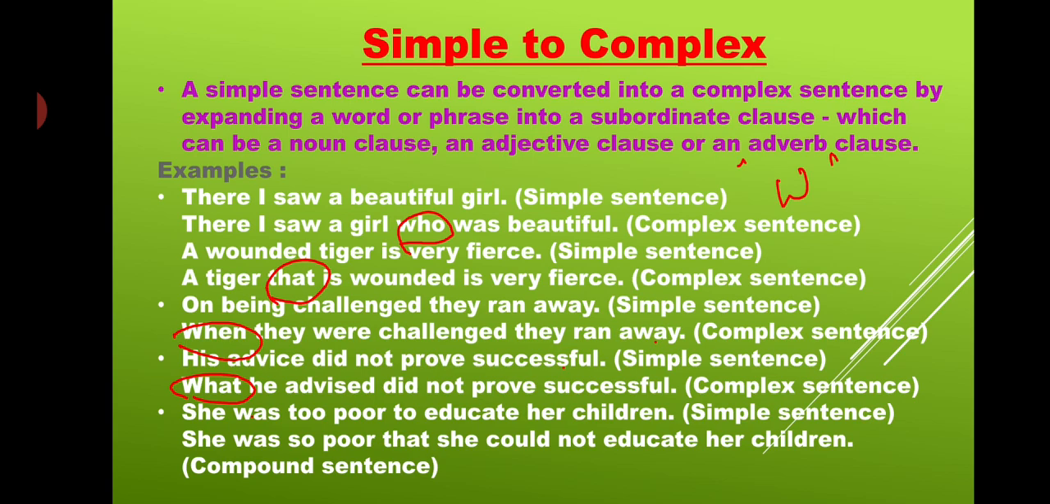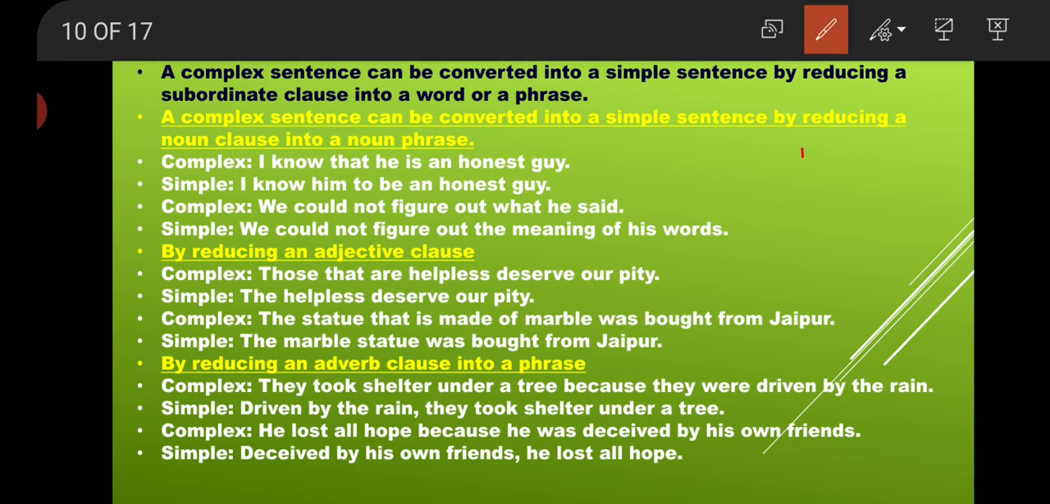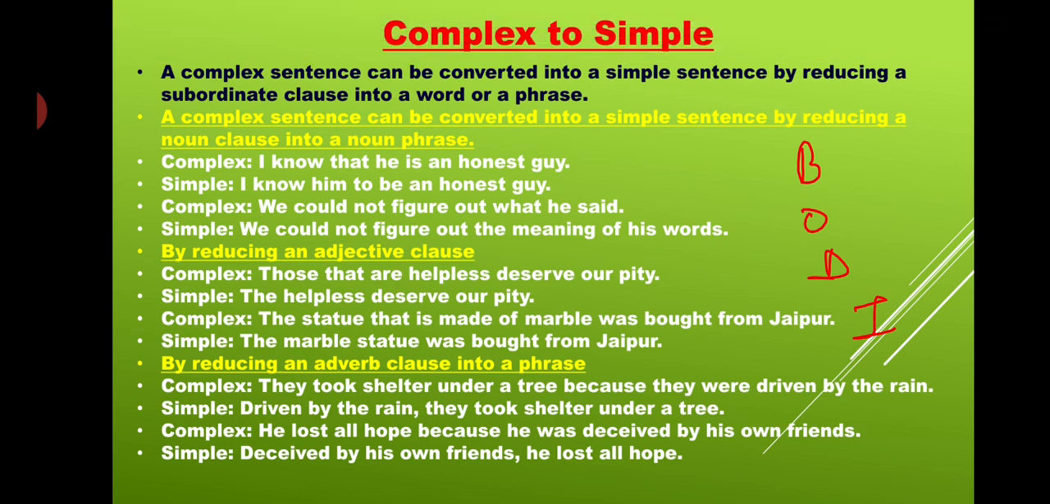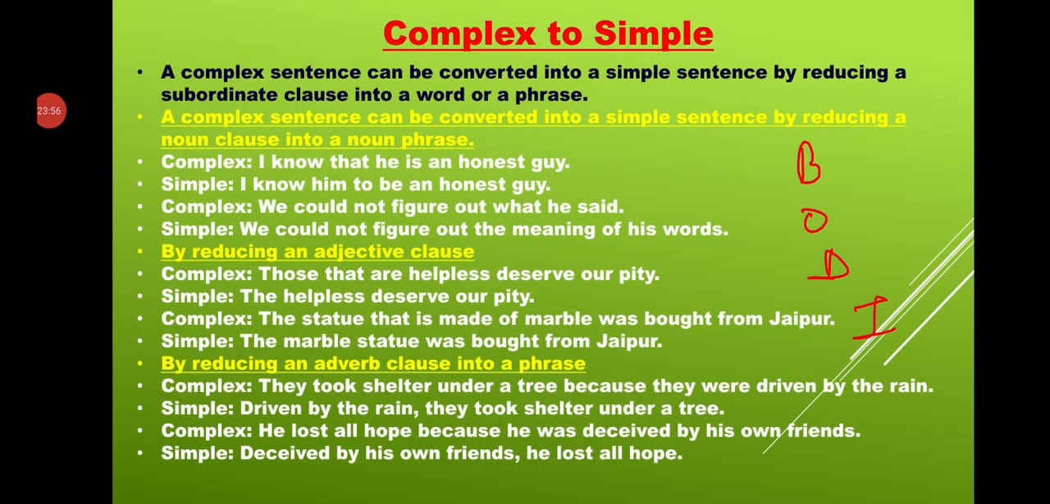यह compound sentence example है, just avoid it. Now the next is complex to simple. यहाँ पर भी student same rule लगेगा. हमारा body ही use होता है. We are using body. Okay? Complex to simple बनाएंगे. A complex sentence can be converted into a simple sentence by reducing a subordinate clause into a word or a phrase.